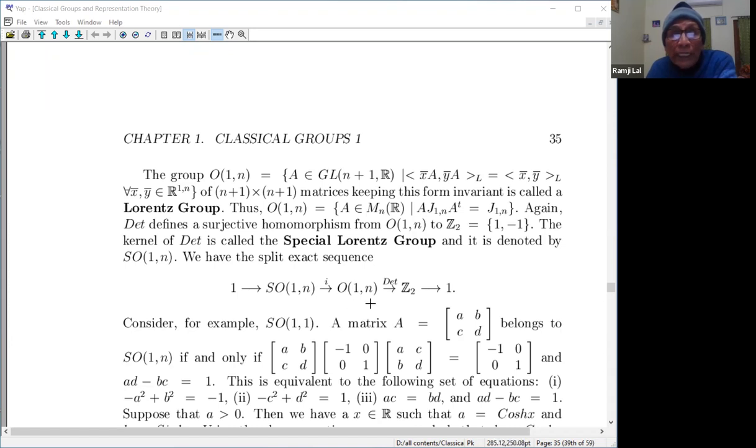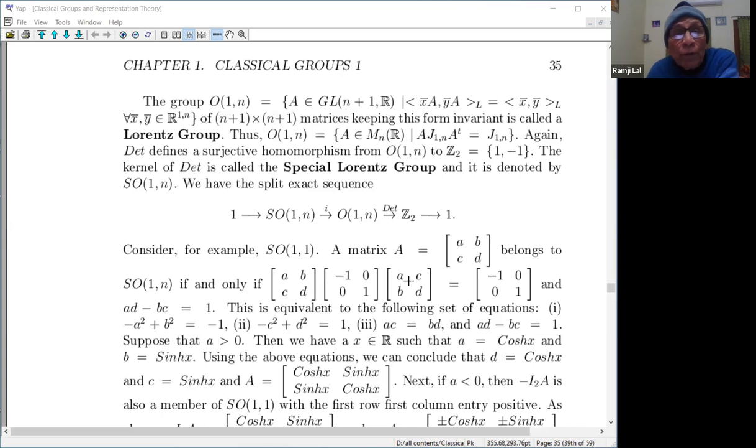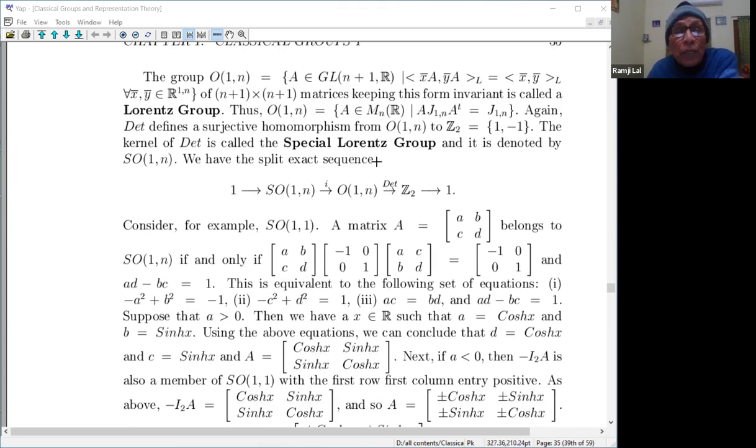So O_1^n is indeed a semi-direct product of SO_1^n and Z_2. And indeed, to study the geometry, this is not a connected group. There are two components, where the determinant is 1 and -1. So SO_1^n is the group which is more important, and we will discuss it. And the structure of O_1^n in terms of SO_1^n and Z_2 is very clear. So this is what is called the special Lorentz group.